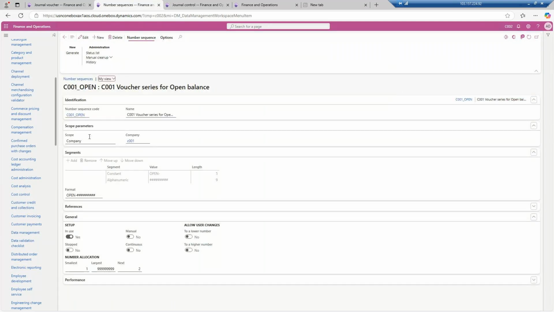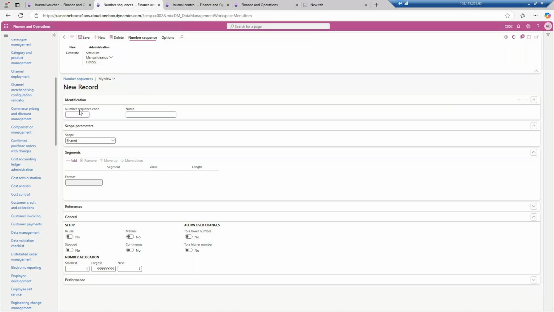C001, click copy, the name, and then click on the new button, copy paste it, and then this is shared data I'm preparing. So now I want cache and hash.